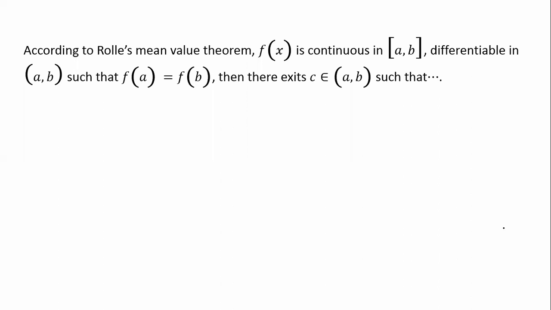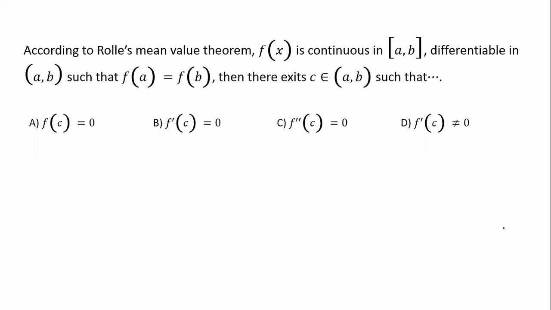This can be theoretical for 1 mark. According to Rolle's mean value theorem, if f is continuous in the closed interval a to b, differentiable in the open interval a to b, and f of a equals f of b, then there exists c in the open interval a to b such that, which option is correct? Option B. Yes, option B is correct.